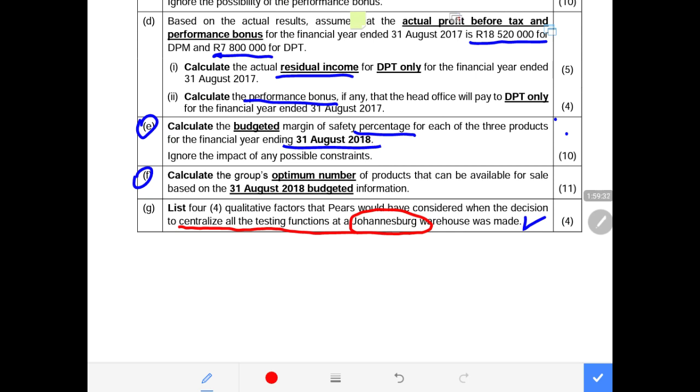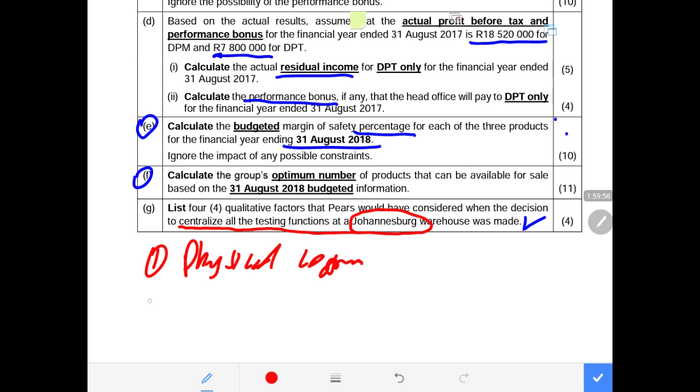Number one, they need to look at the capacity, physical capacity of the warehouse to perform all the required testing function. Do they have enough capacity to test all these 3 different products in one area? That is the first thing to consider.